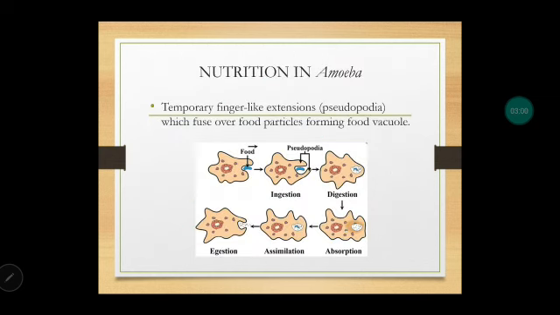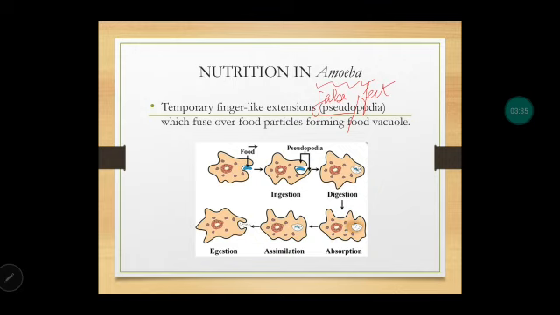So let us look at nutrition in amoeba. Amoeba, as we all know, is a unicellular organism, and it contains temporary finger-like extensions which are generally called pseudopodia. This pseudopodia helps in capturing the food. Pseudo means false and podia means feet, so these are regarded as false feet. Why false feet? Because it is not exactly used for locomotion, but mainly it is used for uptake of food.